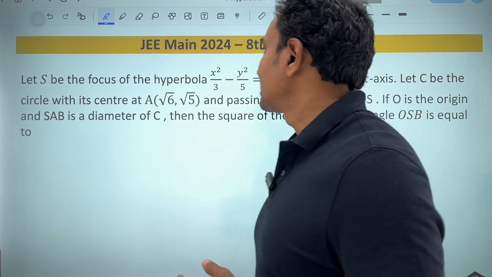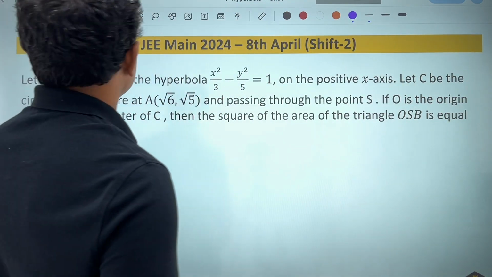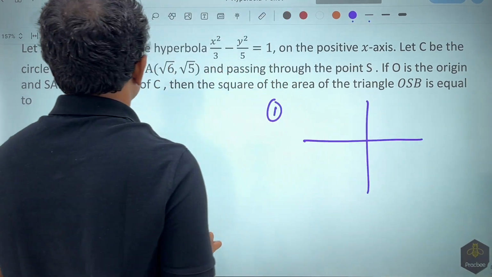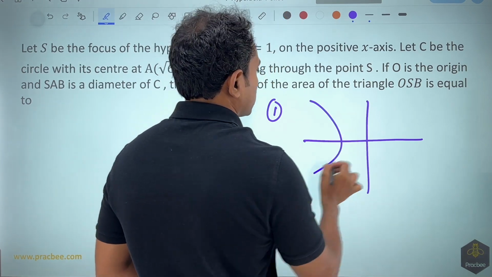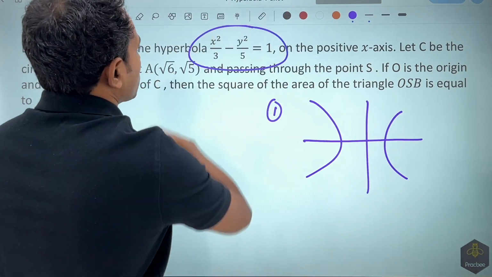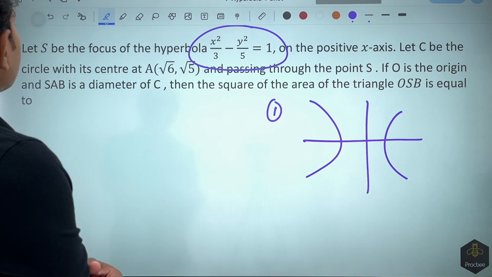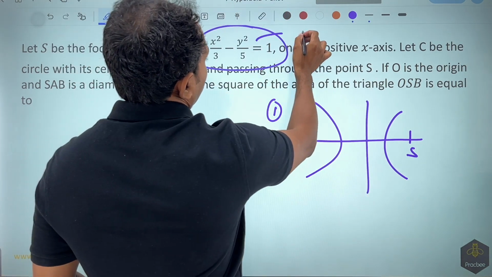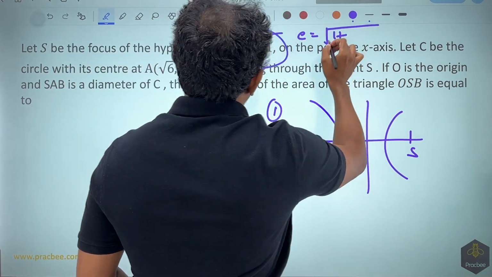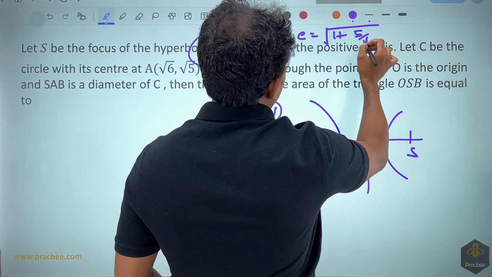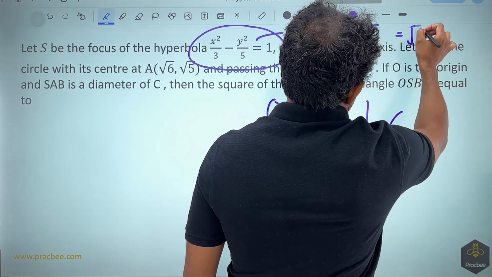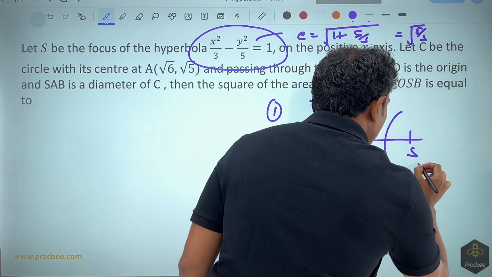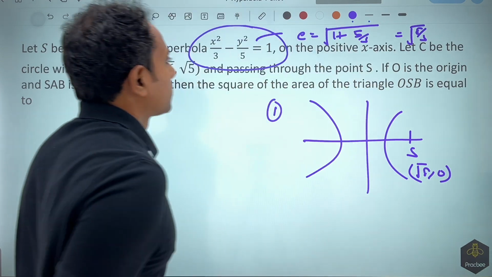This 2024 question says that S be the focus of this hyperbola. So let us draw this hyperbola that is given to us. So in the first part, when I am drawing the hyperbola, it is like this. The equation is given as x²/3 minus y²/5 equal to 1. S on the positive side, so they are talking about this focus. If I want to find the location, I will have to find the eccentricity, that is the root of 1 plus b²/a². That will become 5 by 3, so this will become the root of 8 by 3. So once you have this, if you multiply, this will become (√8, 0). So this is the first part of the question.